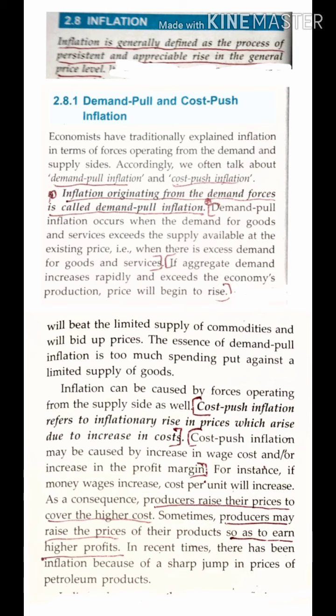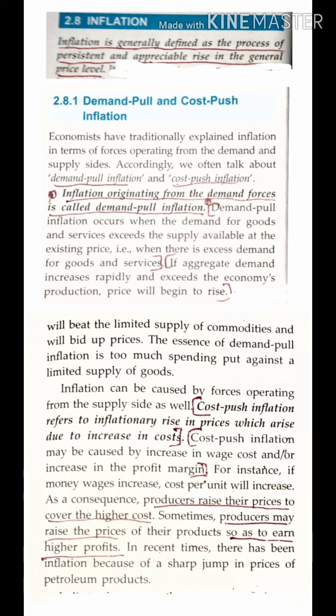See, this question generally comes in differentiation, that is, differentiate between demand pull and cost push inflation. So do learn 3 points, because it can come for 2 or 3 marks. If it comes for 3 marks, you should be prepared for it. At least 3 points you should know.